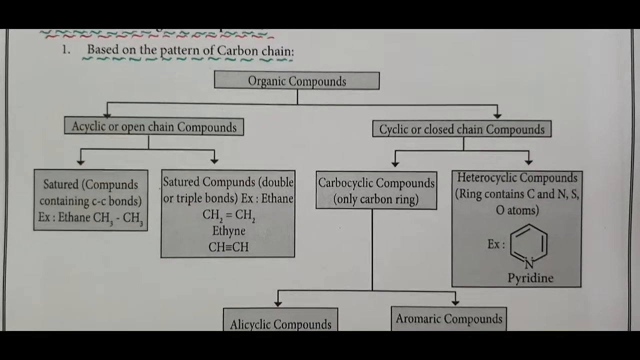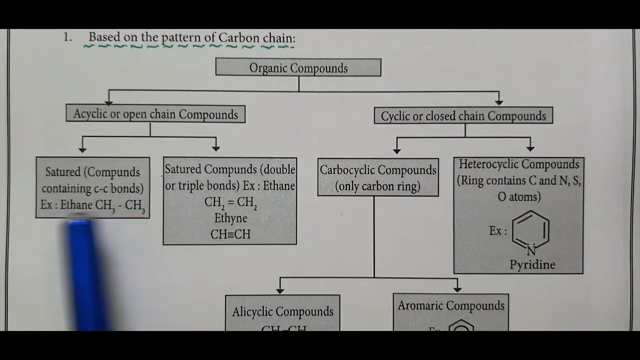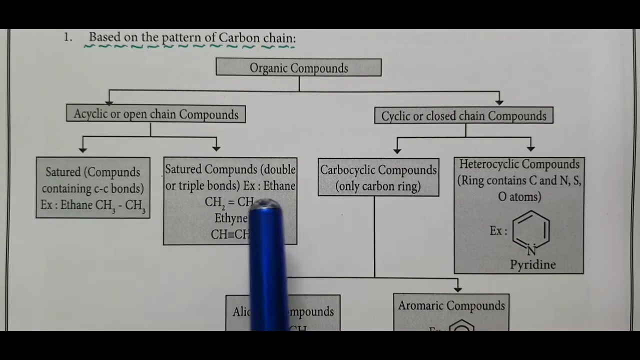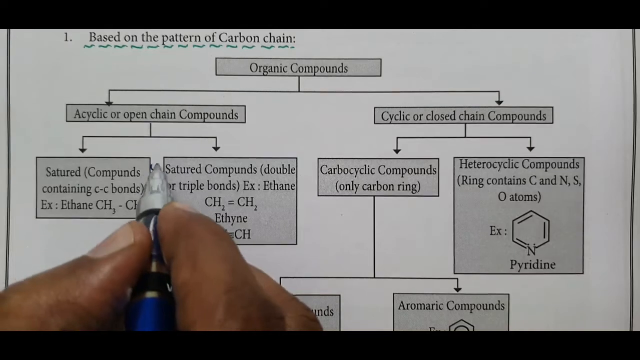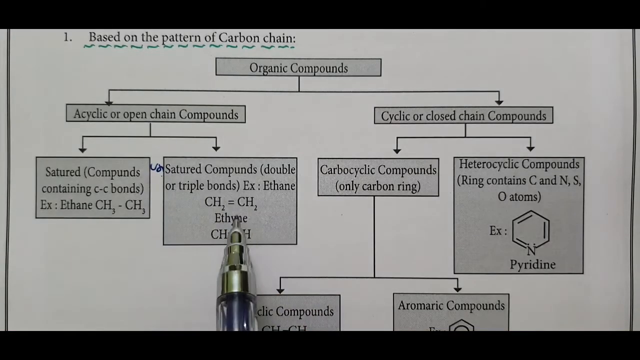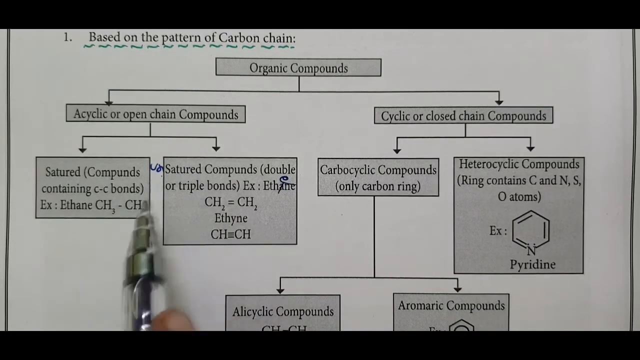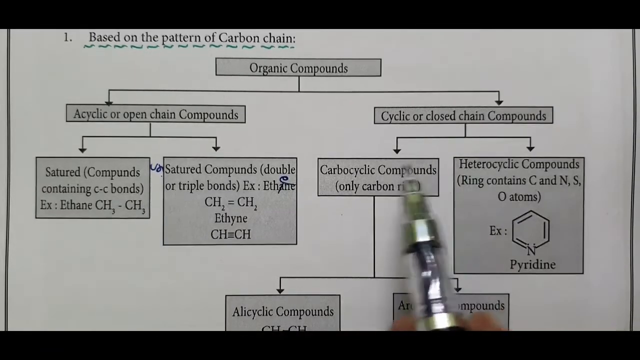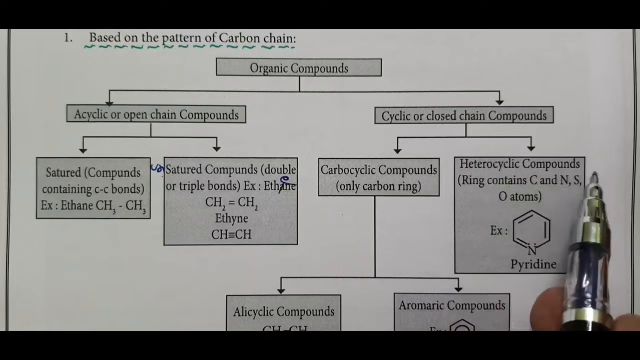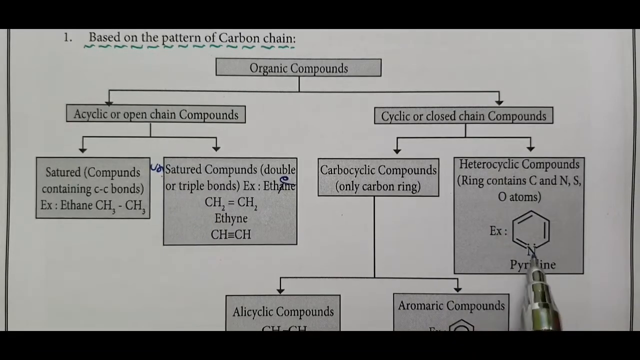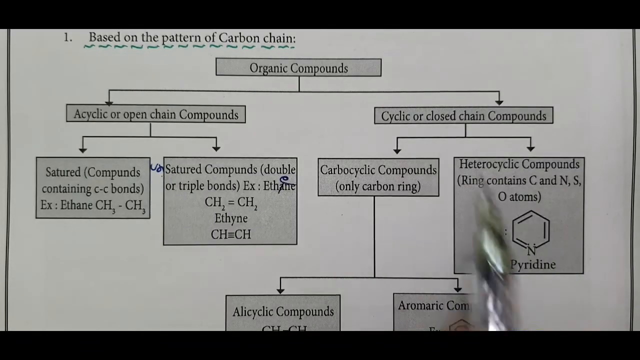Saturated compounds contain carbon-carbon single bonds. Unsaturated compounds have double or triple bonds; ethene (ethylene) and acetylene are examples of unsaturated compounds. Acyclic compounds are open chain compounds. Cyclic compounds are classified into carbocyclic, which has only a carbon chain, and heterocyclic, where along with the carbon, some other elements are also present in the closed ring structure.